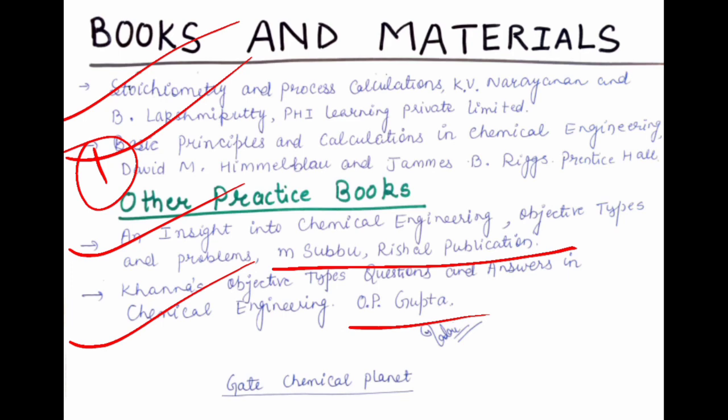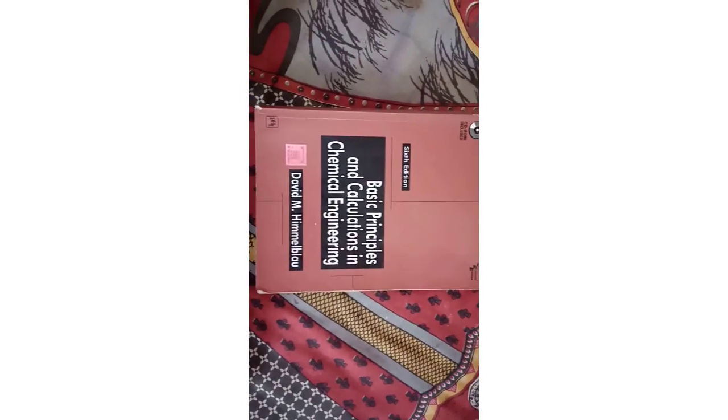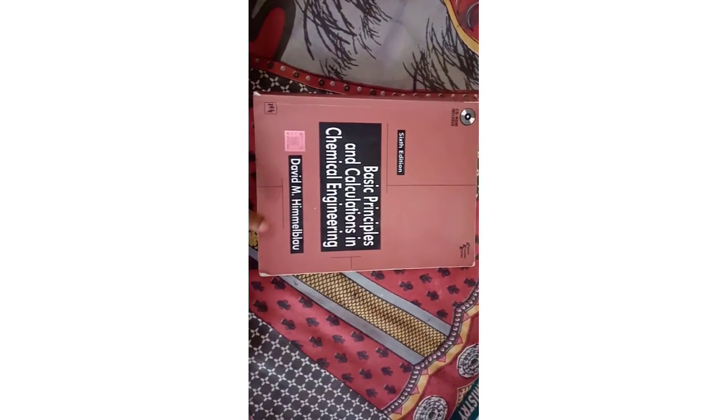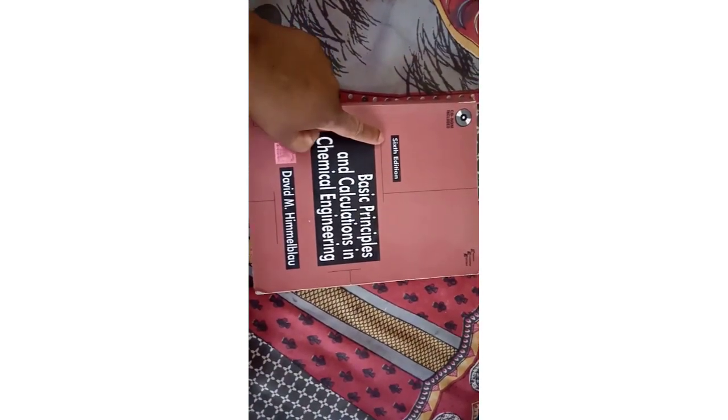Okay, so now we will discuss some major mistakes related to this subject in the GATE examination. So this is the standard book for process calculation, Basic Principles and Calculations in Chemical Engineering, David M. Himmelblau. I have the 6th edition of this book. You can also purchase the new book also. So when I am starting this book, some conversion factors are also given in this book. Okay, so heat and energy or work equivalents are also given here. Pressure equivalents are given here.